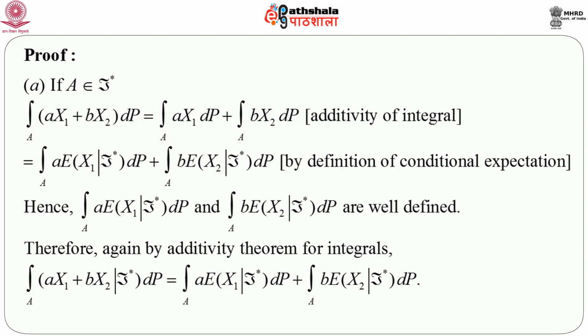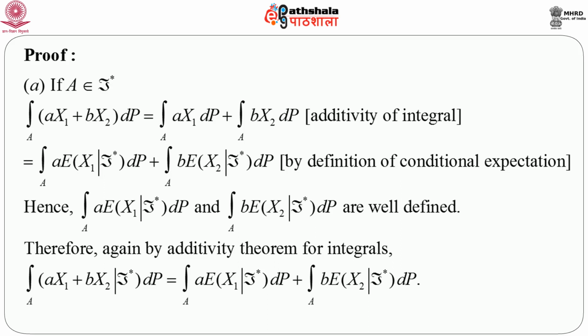Let A belong to script F star. Then the integral over A of a x1 plus b x2 dP equals the integral over A of a x1 dP plus the integral over A of b x2 dP. This is by additivity of integral. Now, if we recall the definition of conditional expectation, we can immediately write this quantity as equal to the integral over A of a times expectation of x1 given F star dP plus the integral over A of b times expectation of x2 given F star dP.